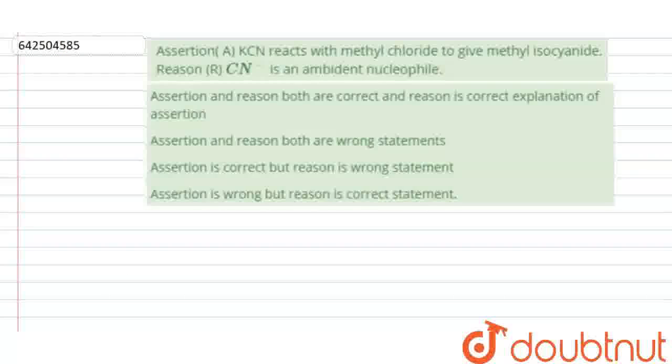The question given here is: Assertion A: KCN reacts with methyl chloride to give methyl isocyanide. Reason R: CN negative is an ambident nucleophile. Option 1 is assertion and reason both are correct and reason is the correct explanation of assertion. Second option is assertion and reason both are wrong statements. Third is assertion is correct but reason is wrong statement.